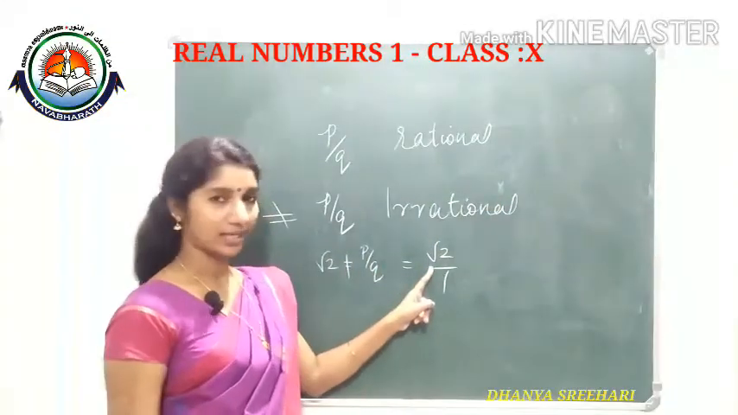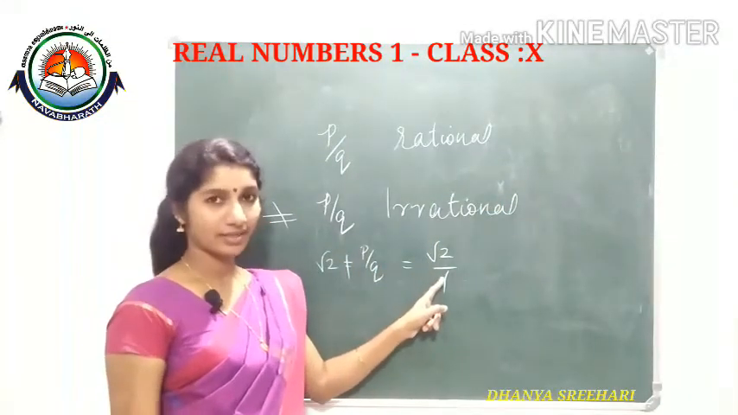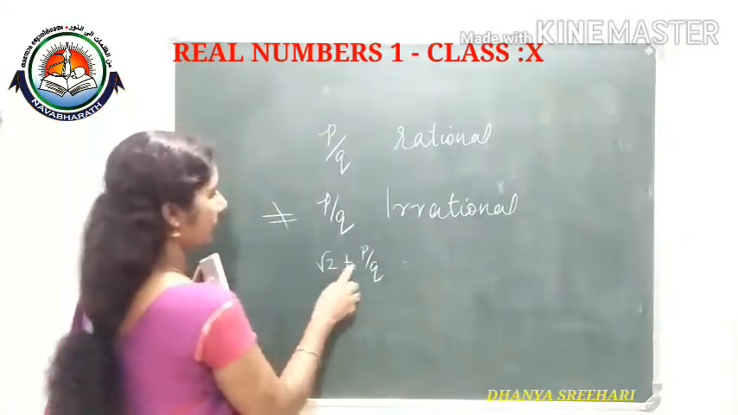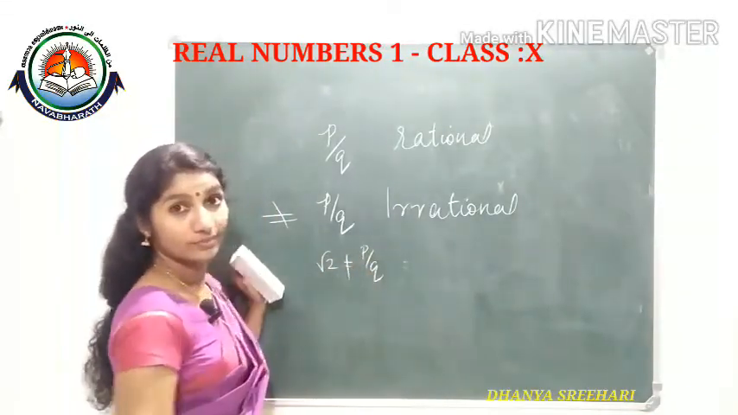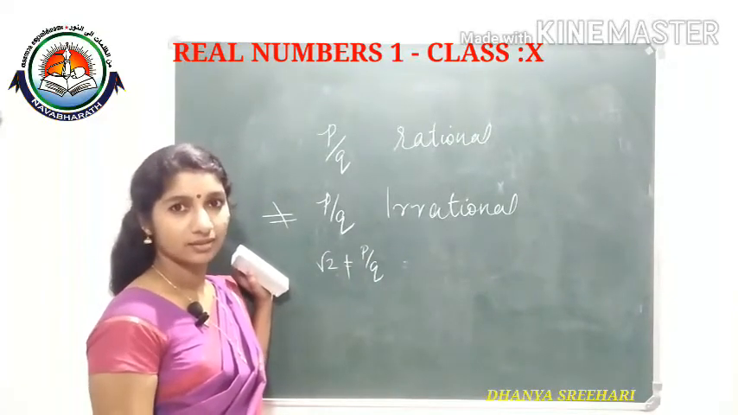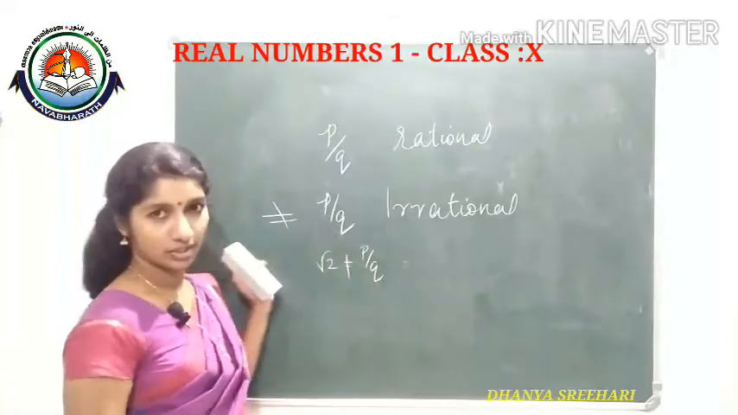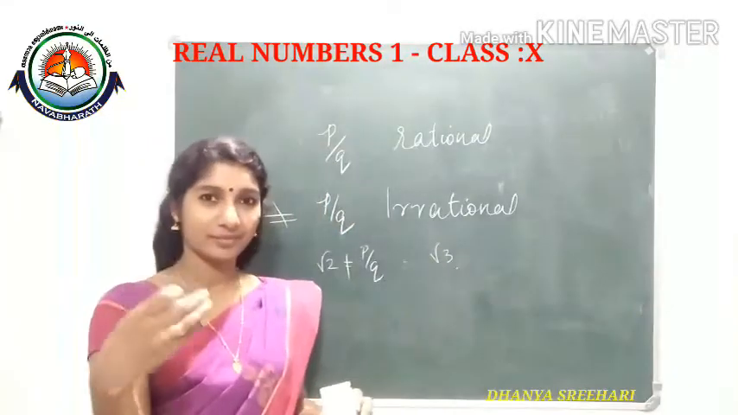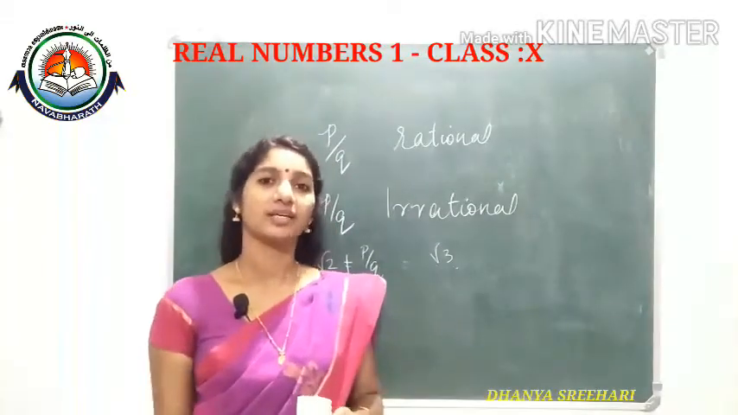Root 2 we can't write like this. Root 2 by 1 we can write, but root 2 is not an integer. So root 2 is not in the form p by q, where p and q are integers. So root 2 is an irrational number. Same way root 3. So the square roots of all prime numbers are irrational numbers.